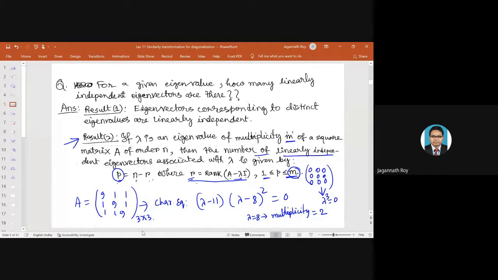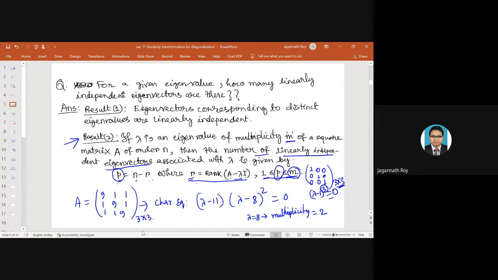So lambda equals 0 is the only eigenvalue, and it is a repeated root. This is a very trivial example. Let me give you the identity matrix, 1 here, 1 here, and 1 here. So lambda minus 1 cube equals 0. Order is 3 by 3, so multiplicity is 3. You can see the number of linearly independent eigenvectors cannot exceed the order of the matrix.